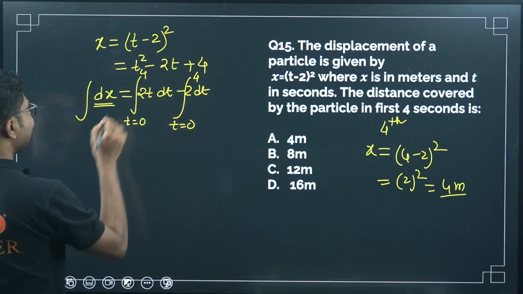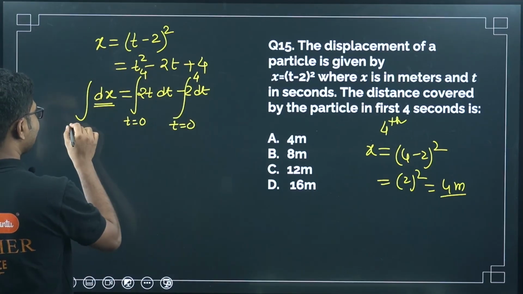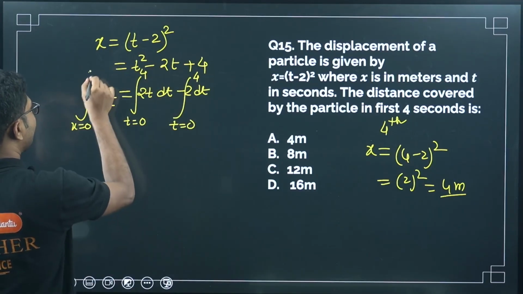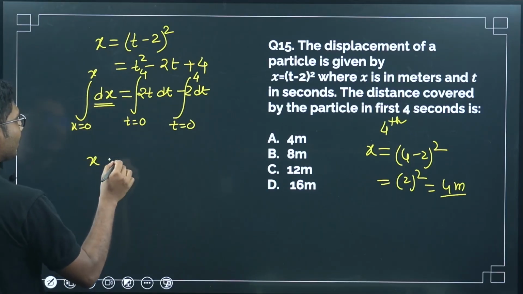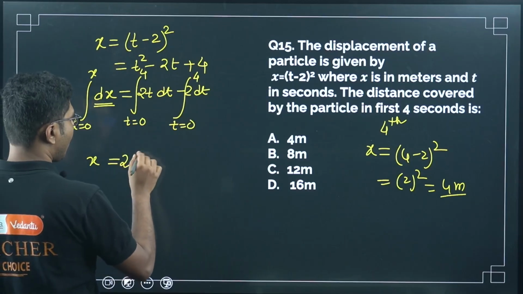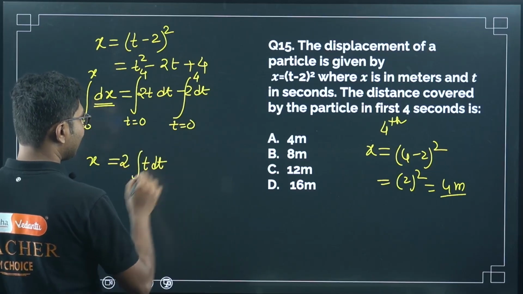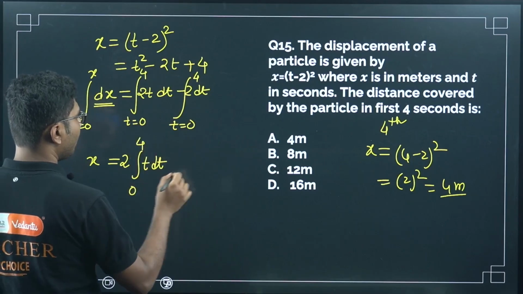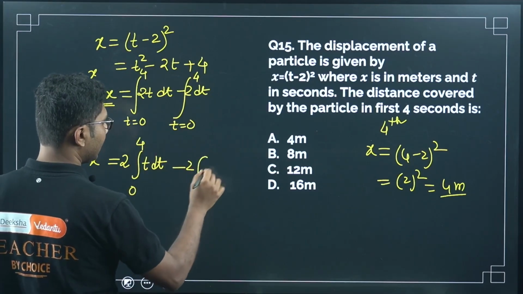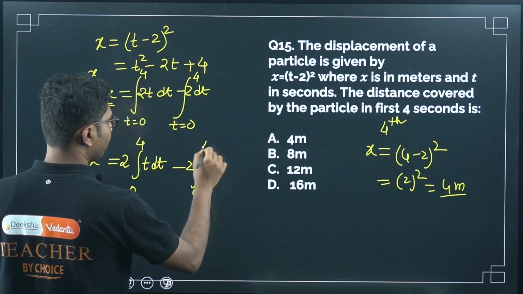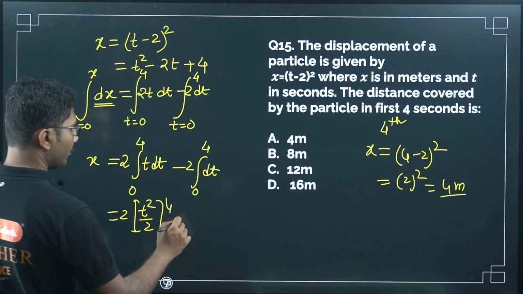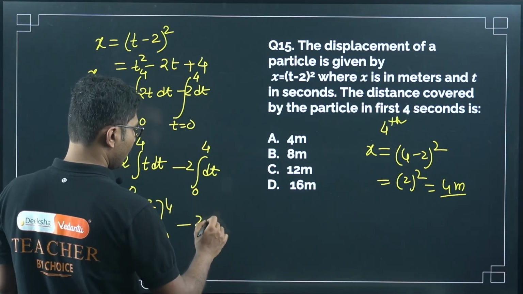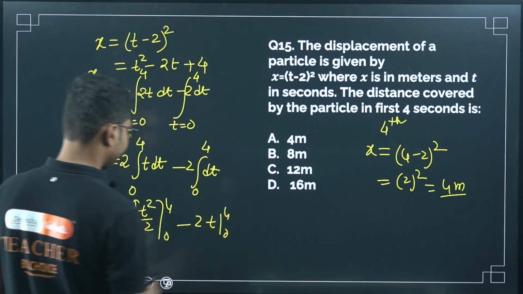So integrating dx, at time t equals to 0, x equals to 0, at time t equals to 4, it is x. So x is equal to integral of 2t dt from 0 to 4 minus 2 integral dt from 0 to 4. So it will be 2 t square by 2 from 0 to 4 minus 2t from 0 to 4.